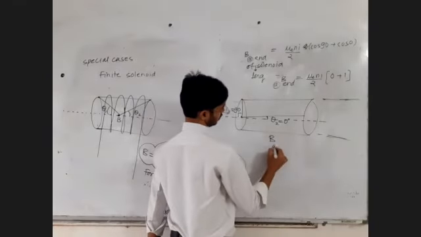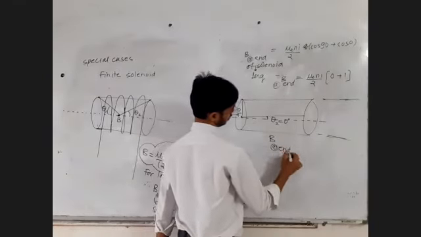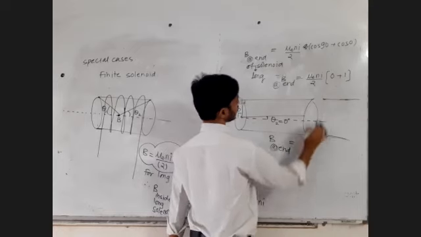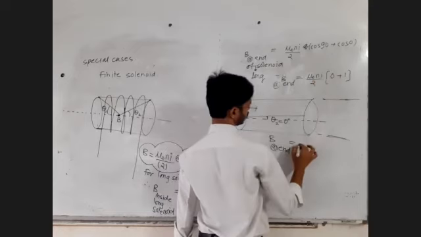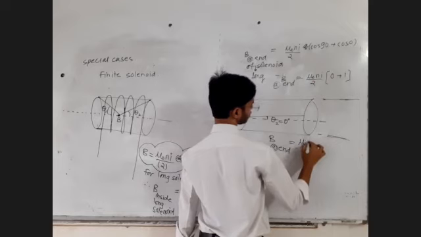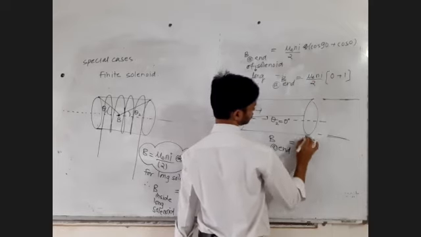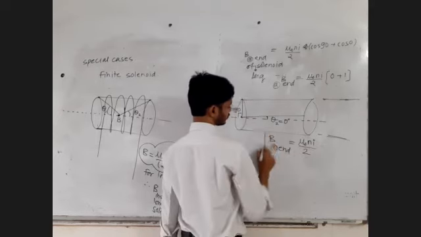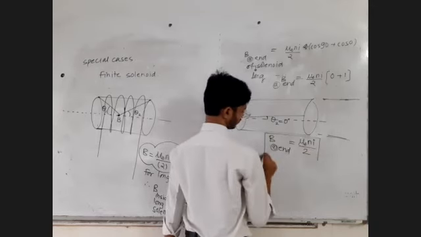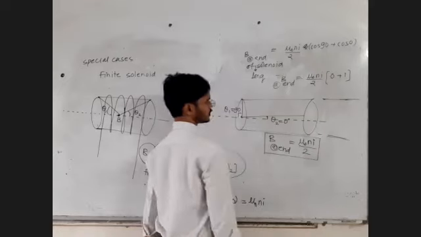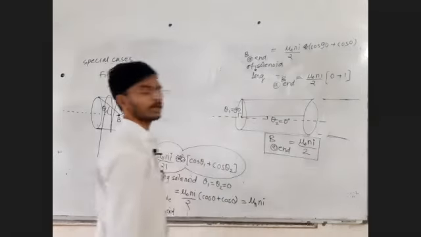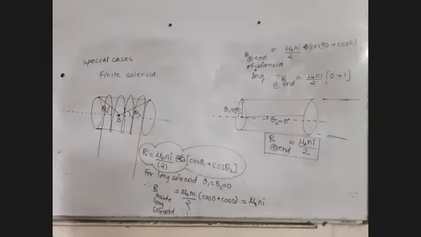So for the magnetic field at the end of the solenoid, you will observe the books write the formula mu 0 Ni upon 2. That is of course the approximate answer, but people will take mu 0 Ni upon 2 for practical purposes. Reply in the chat box.